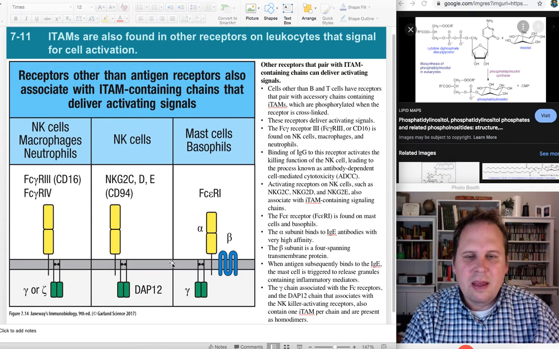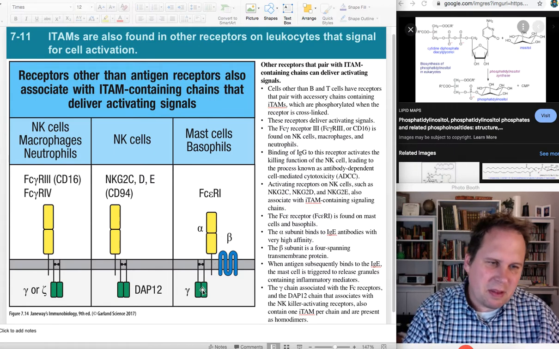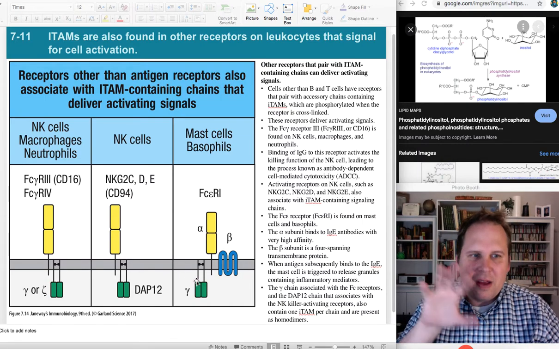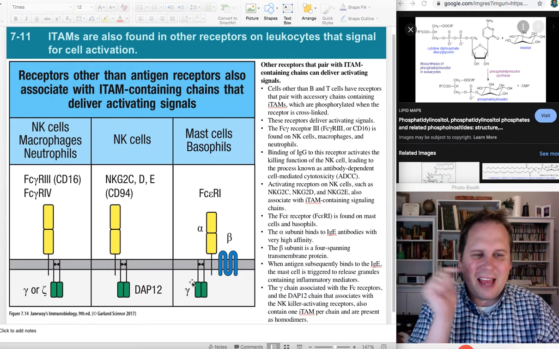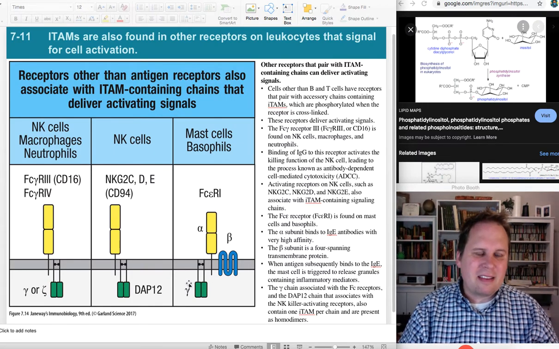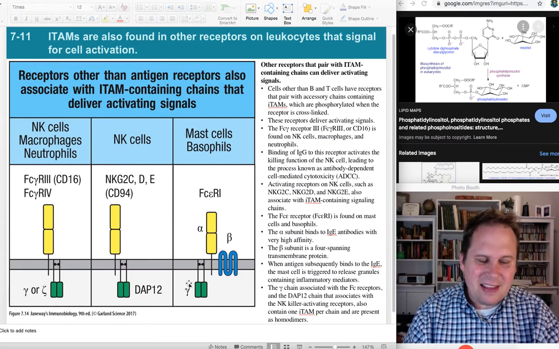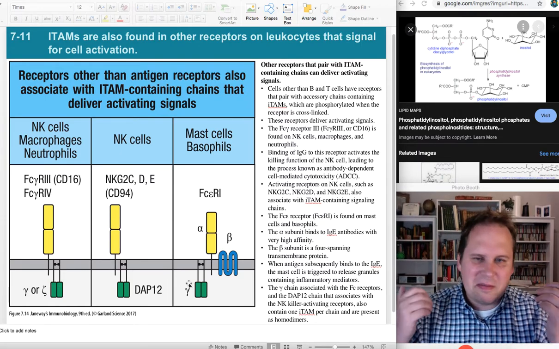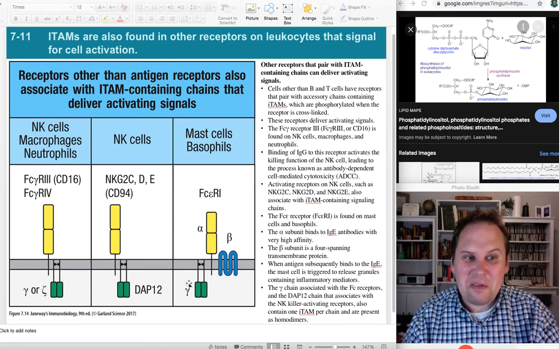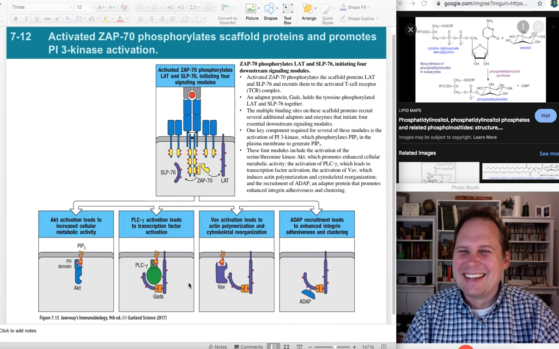These will have ITAMs on them. And so it's just showing that Fc receptors also have an ITAM-containing protein. And so there's another kinase that's going to come along and activate this. For each one of these, there's a different kinase that's going to come close when they're interacting and activate it, or a different mechanism by which that's going to happen. But it's ITAMs all the way down, basically. That's the idea. So, this is just for interest, I would say. This is not central to our mechanisms. I want to really hammer the mechanisms because that's the stuff we're going to test over. Don't tell anybody.